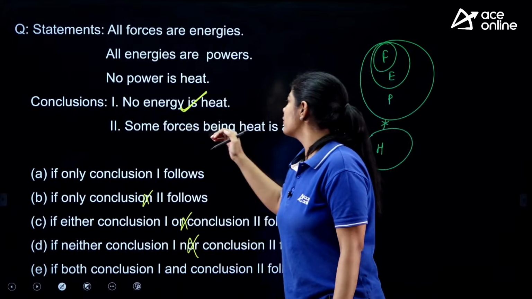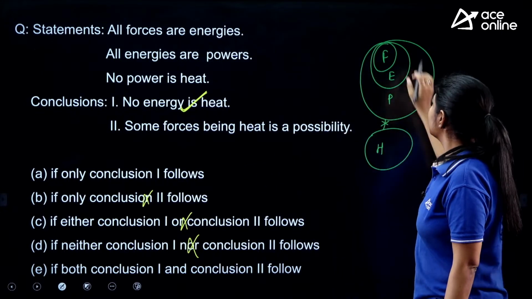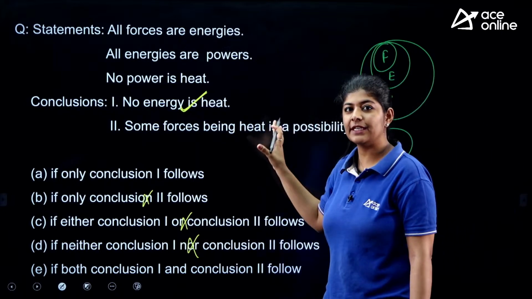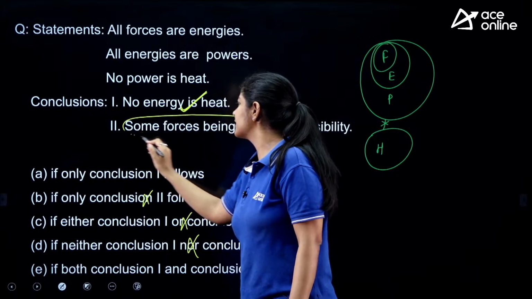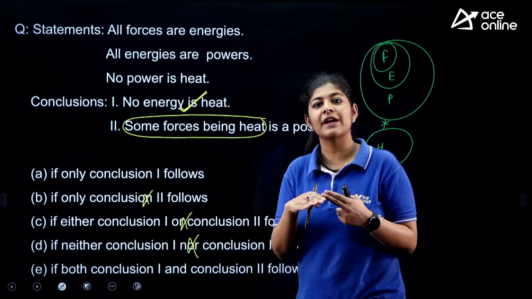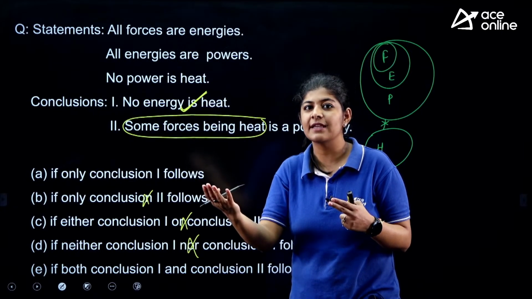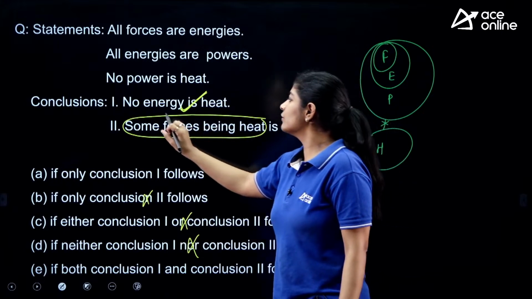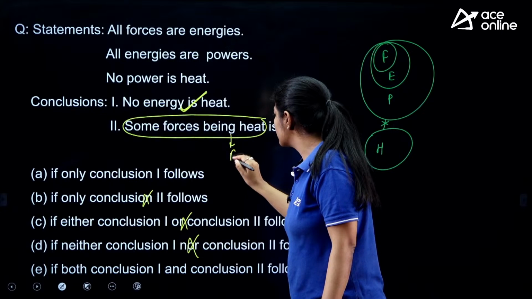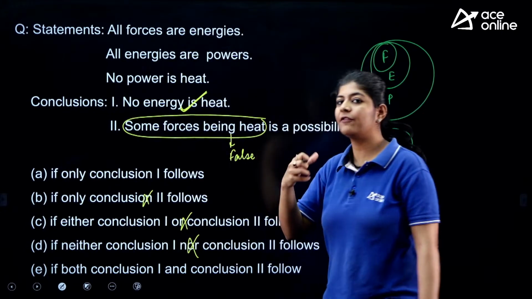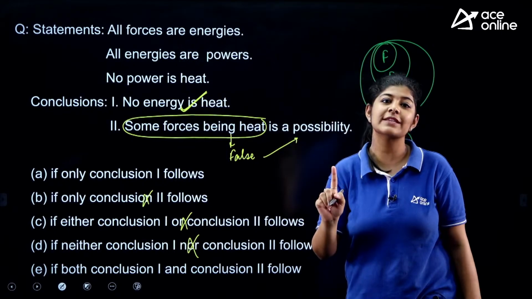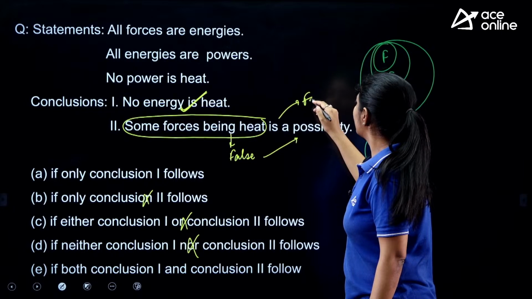Next, some forces being heat is a possibility. Whenever we do have a possibility case, we know that first we have to check this phrase, whether it is true or not, right? If it is lying in the condition of can't say, then only the possibility case is considered as true. But here we know that some forces can never be a part of heat. That means this one is false. And whenever we are having any false or true in a possibility case, that possibility is always considered as false.